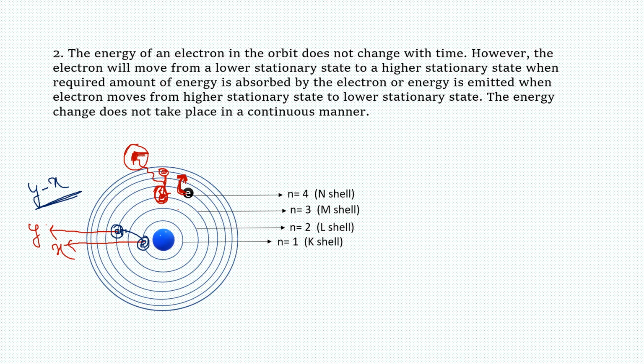Okay, is this clear? When the electron absorbs this amount of energy, only then can it jump from the first orbit to the third orbit. Similarly, if the electron chooses to come back from the third orbit to the first orbit, what is the amount of energy released? It will again be y minus x. This is the meaning of the sentence which said the energy change does not take place in a continuous manner. It is not continuous, it is discrete.